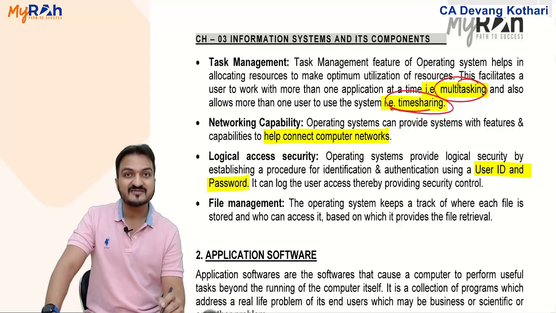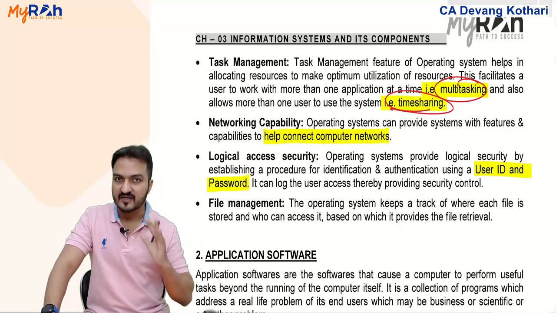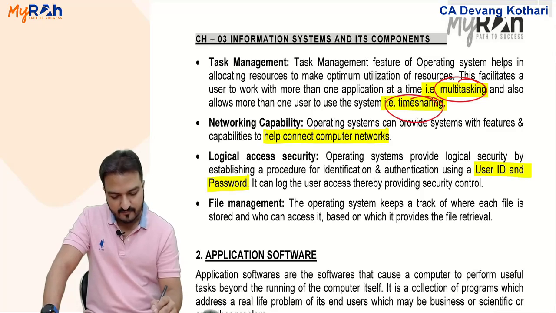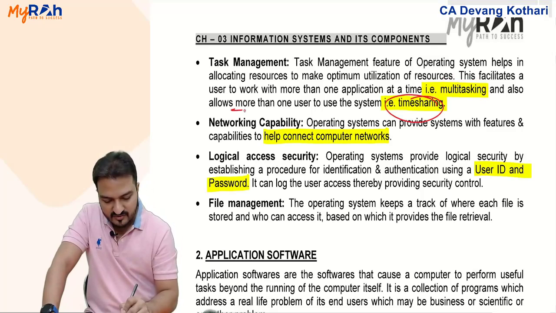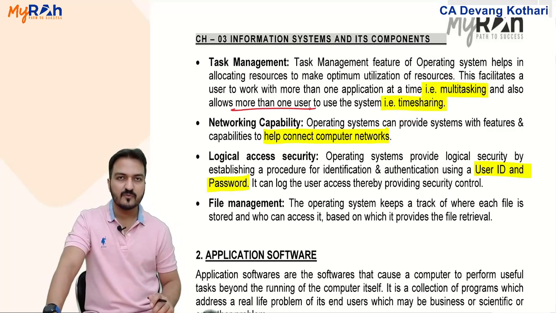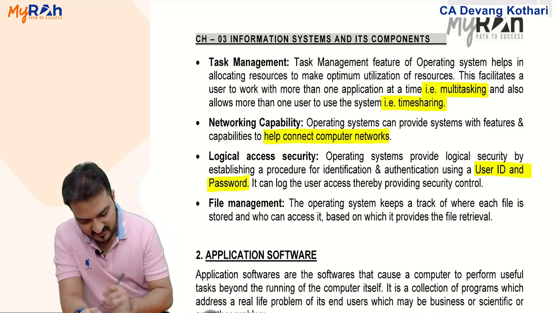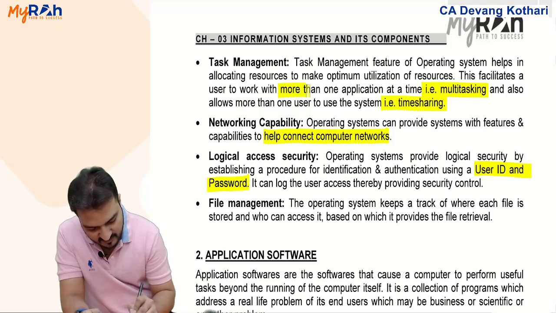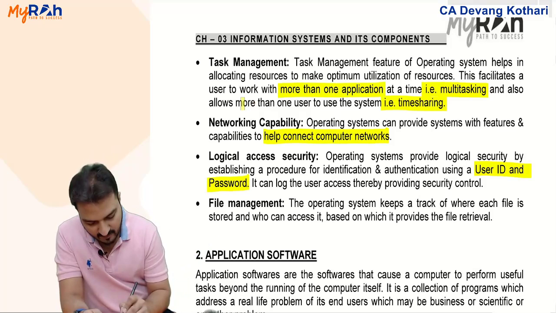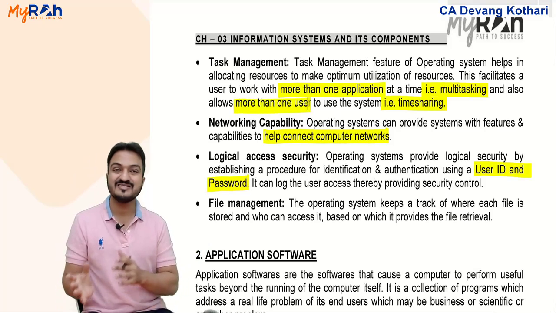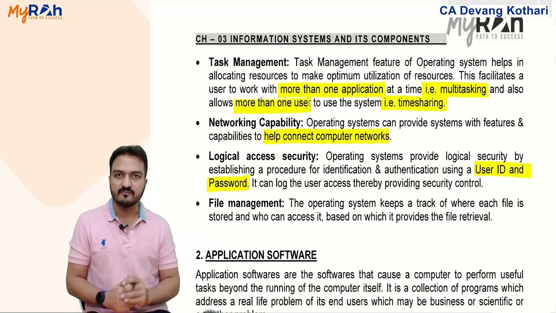Multitasking means running more than one program at a time. Time sharing means the time of the computer is shared by more than one user. Well, simply you can remember like this. If I talk about more than one application, it's called multitasking. If I talk about more than one user using the same system, it is called time sharing.